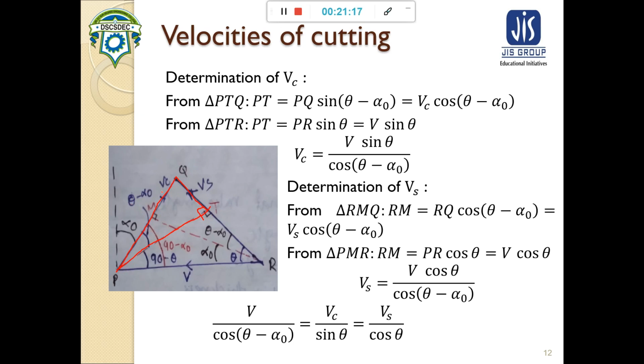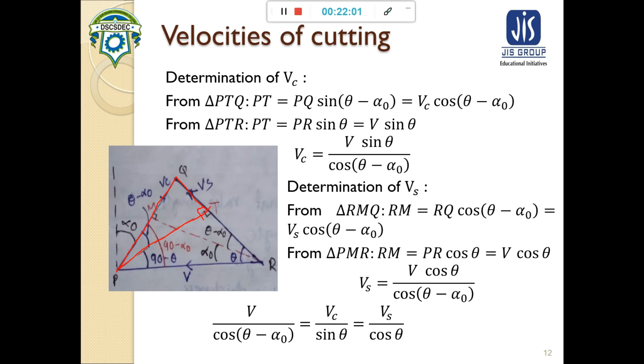Hmm, from the second triangle we can say that PT is equal to V sin theta. So from this we can write that VC is equal to V sin theta by cos theta minus alpha 0.